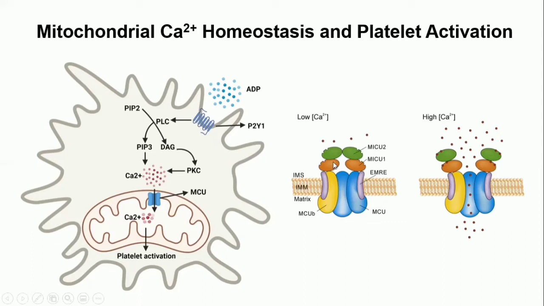At low calcium concentration, the MCU channel is closed, while in high calcium concentration, the MCU becomes open and the calcium goes from the cytosol into the mitochondria. The increased calcium concentration in mitochondria causes increased production of ATP.